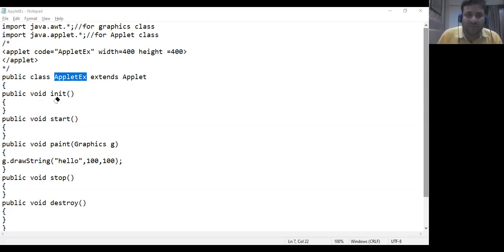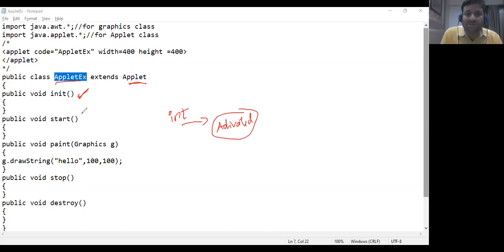So remember, whenever you intend to create an applet, you create a class that extends Applet, and then the init method is invoked. Init you don't invoke yourself; it gets automatically invoked as soon as the applet is loaded. The init method actually activates an applet. So when the init method is invoked, the applet is activated.